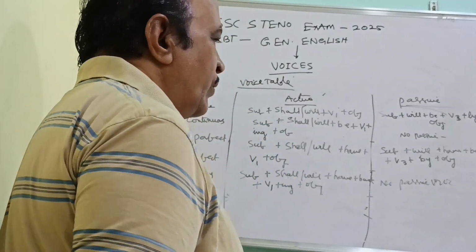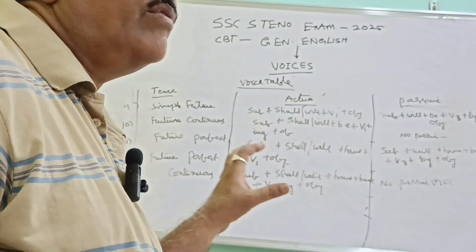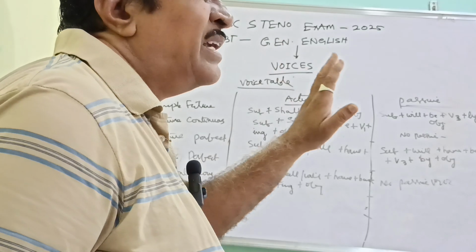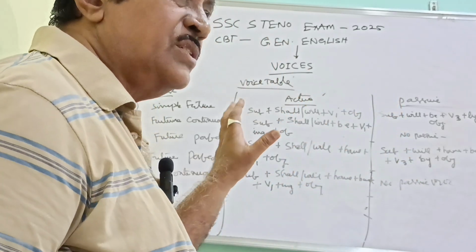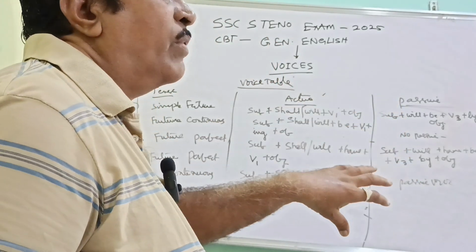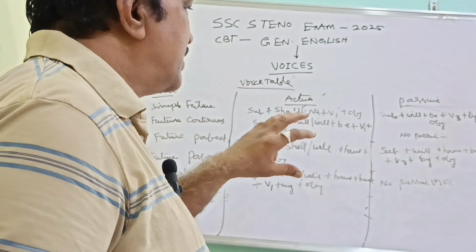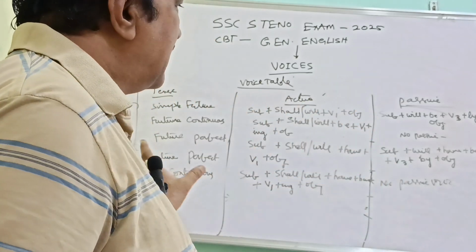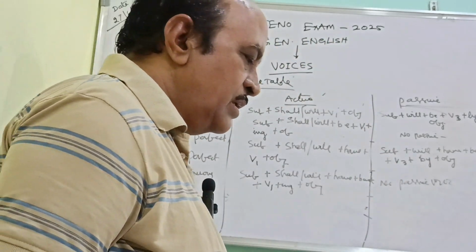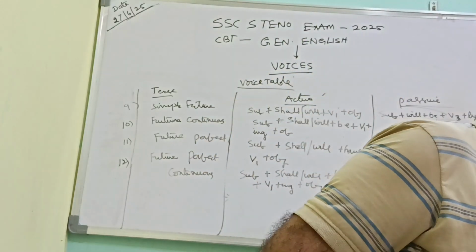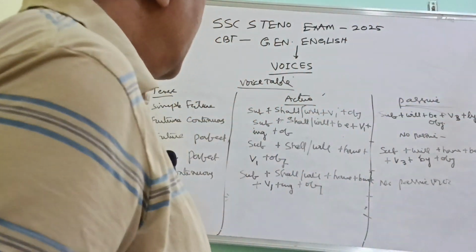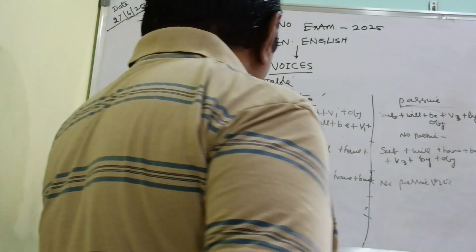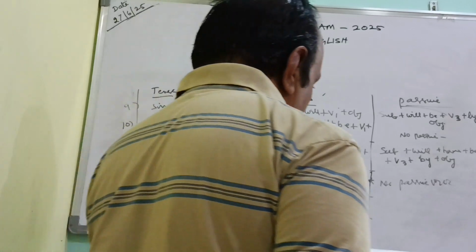So these are the 12 types of tenses. Under these 12 types of tenses, I have given the clear structure of the sentence in active voice as well as in passive voice. You note it down. I think you will have grammar books also. I have given the clear picture of this. Please note it down.